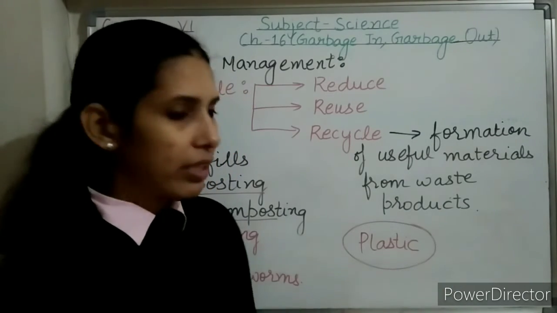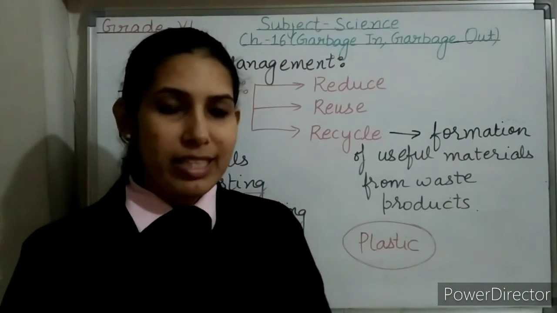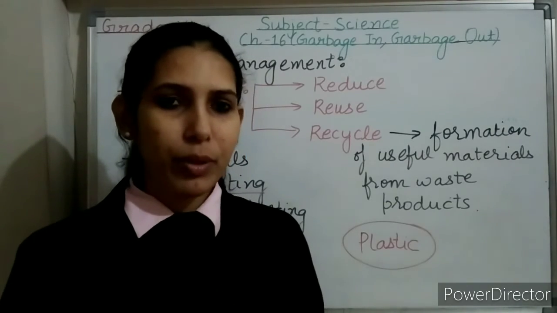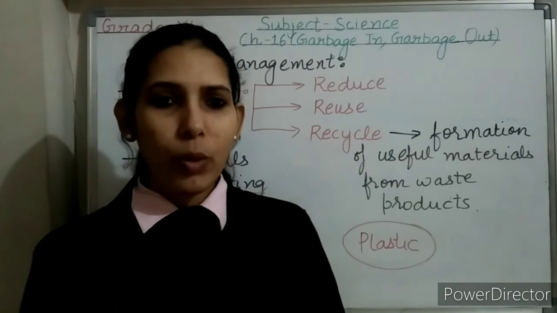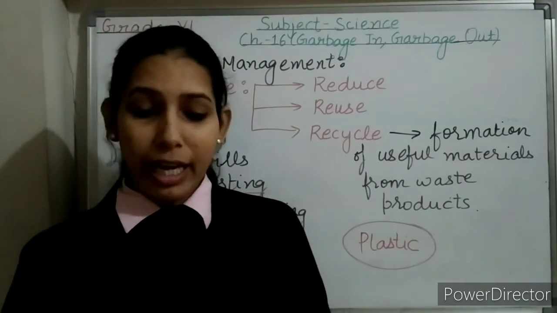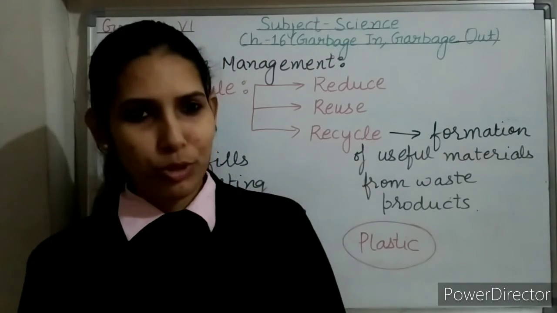Now, after talking about the recycling of plastic, let's talk about the recycling of paper. Recycling of paper is also very important, because we know that wood is used to make paper. So if we are recycling paper, then we are saving trees. And in the process of making paper, a lot of water is also used.